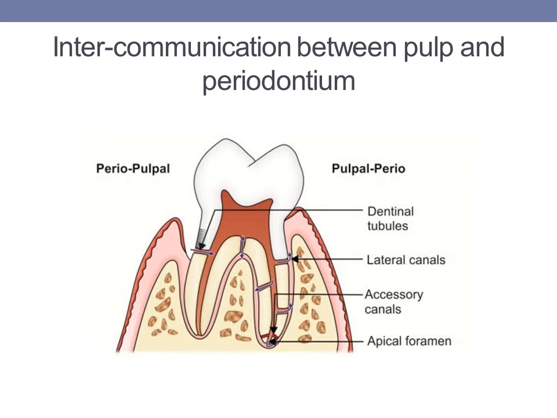Then how are these two tissues intercommunicating with each other? Now there are various pathways or routes of communication between the pulp and the periodontium. All these pathways of communication act as a bridge for microorganisms and thus are responsible for causing the dissemination of infection from one site to another. Also various nutrients, metabolites, enzymes pass from the pulpal tissue into the periodontium as well as from the periodontium into the pulpal tissue.